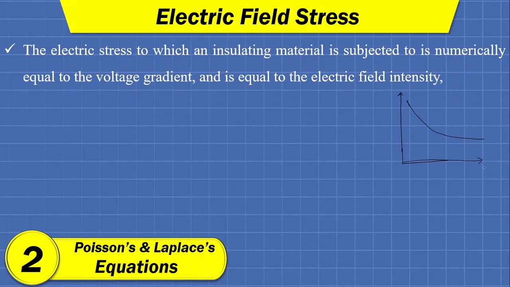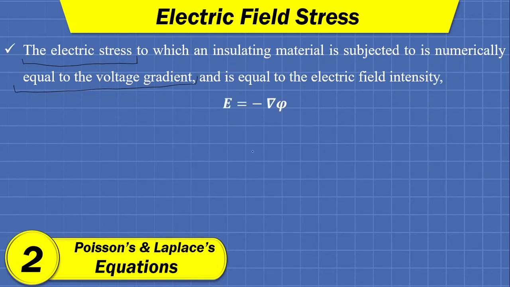Okay, so if we have a distance x on the x-axis and a voltage or potential distribution on the y-axis, then the partial differentiation of voltage with respect to the distance is called the voltage gradient. So the thumb rule here is that the electric stress at any point in the space or in the system, or if we are talking about an insulating material, is equal to the voltage gradient. And with this fundamental rule and understanding, we are going to start our derivation.